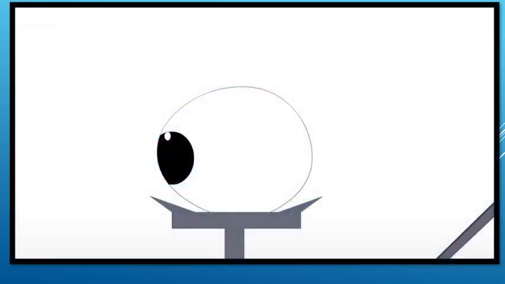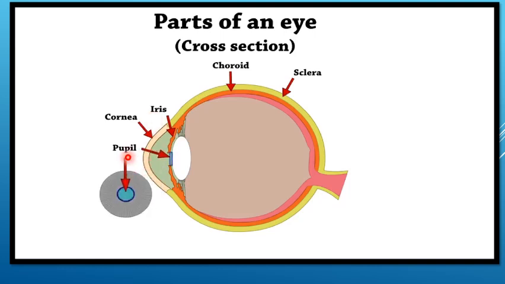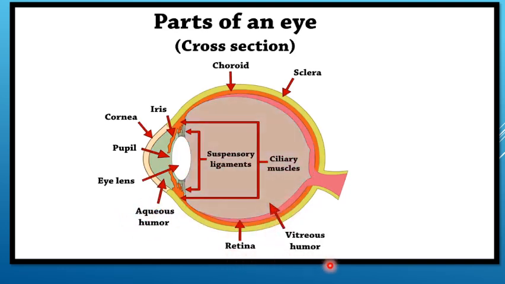Now we'll see the animation video for parts of an eye. Sclera, choroid, cornea, iris, pupil, eyelids, ciliary muscles, suspensory ligaments, aqueous humor, retina, vitreous humor, optic nerve, and blind spot.